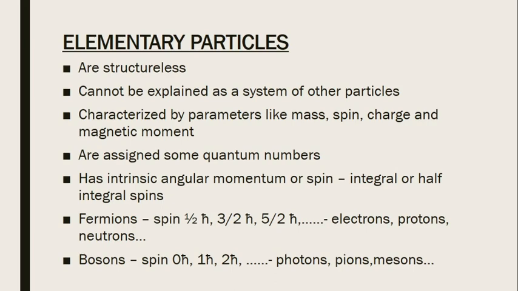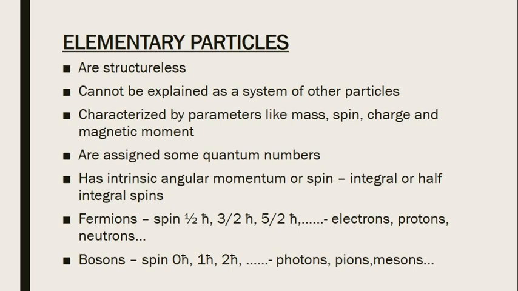So we can define elementary particles as structureless particles because they cannot be explained with the help of other particles. We don't know the inner structure of electrons, protons and neutrons till now. So we considered electrons, protons and neutrons as elementary particles.